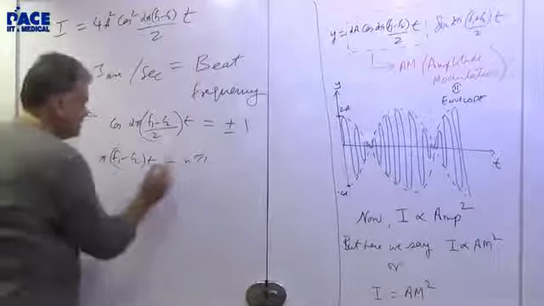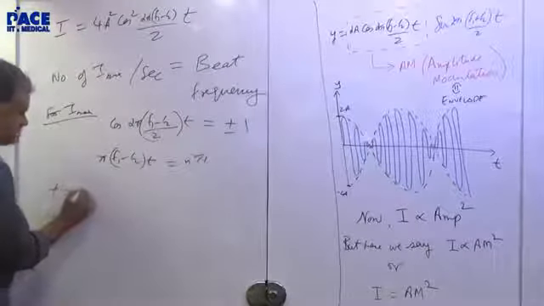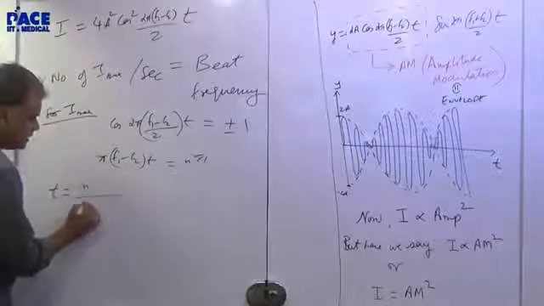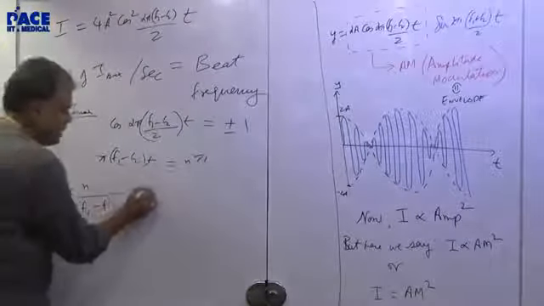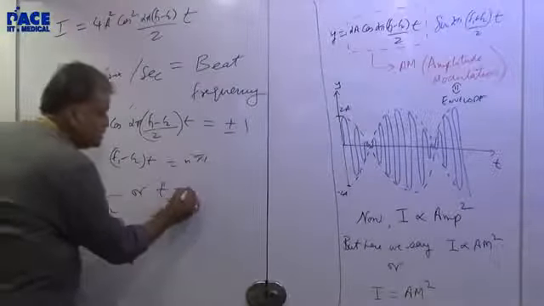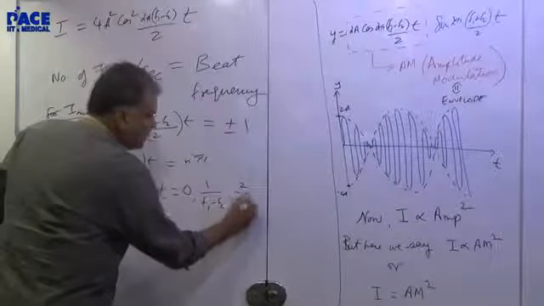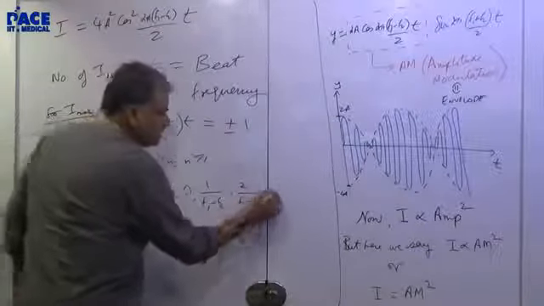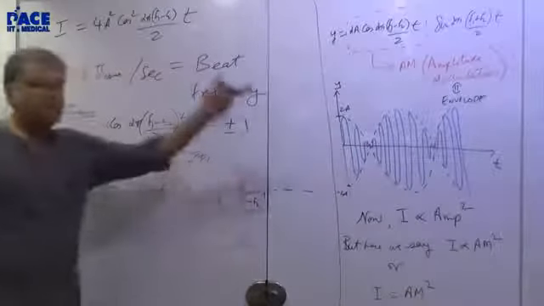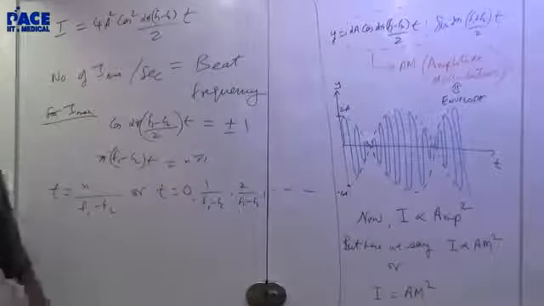So this will be true when t is equal to n upon (f1 minus f2), or when t equals 0, 1 by (f1 minus f2), 2 by (f1 minus f2), etc. At such times you will have intensity maximas.